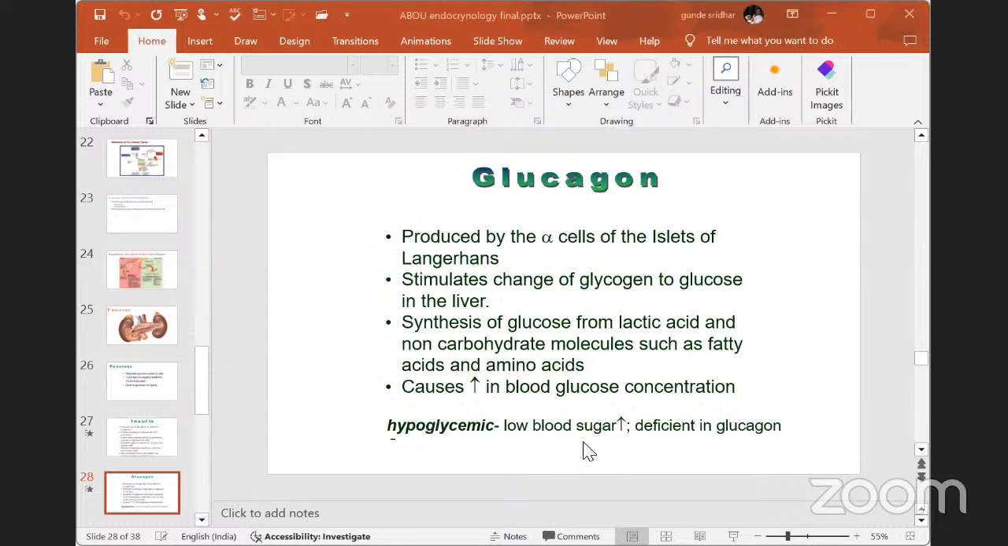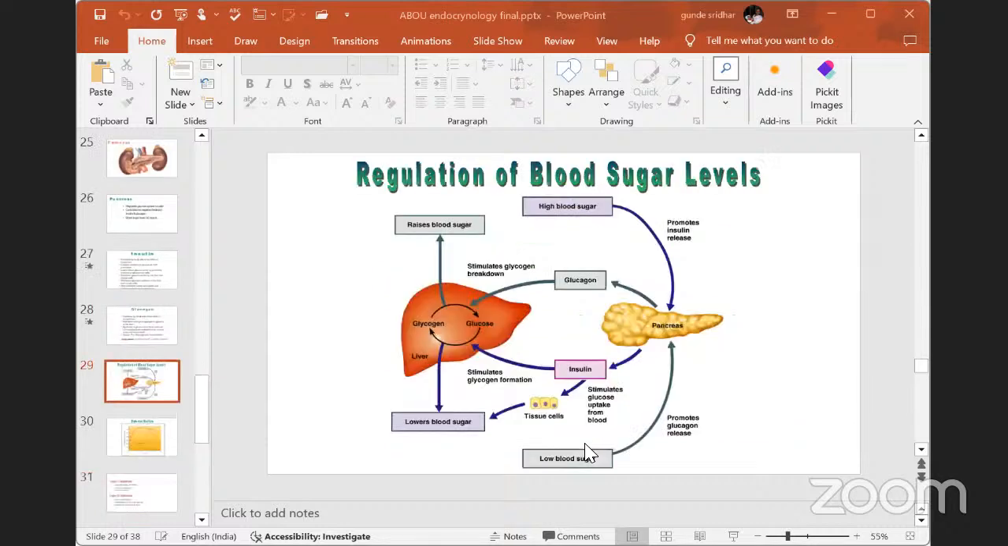Hypoglycemia means low blood sugar and deficiency of glycogen in our body. Regulation of blood sugar levels: you can see that high blood sugar promotes insulin release. Then the pancreas will release the insulin hormone. This insulin hormone will go and convert the extra glucose into glycogen. This glycogen is stored here in the hepatic cells.